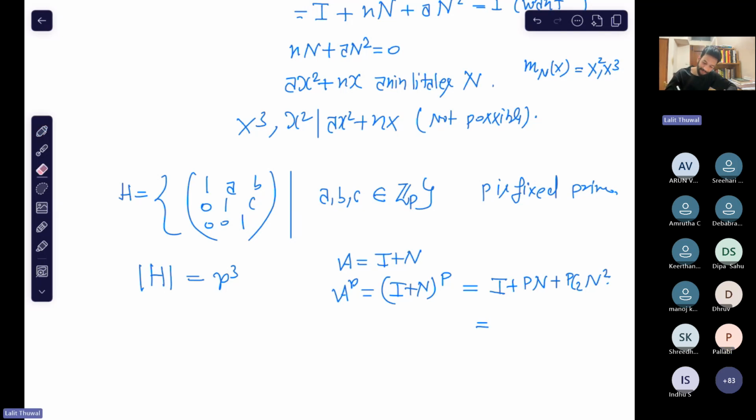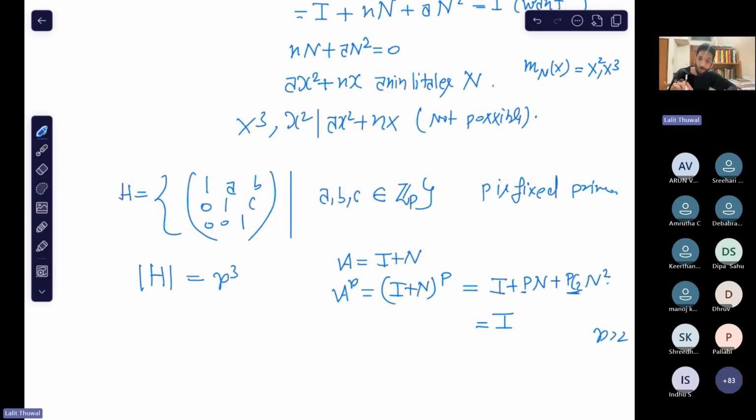So see, if P is not equal to 2, that is P is greater than 2, then this and PC2 are both divisible by P. Check that. So this comes out to be I.